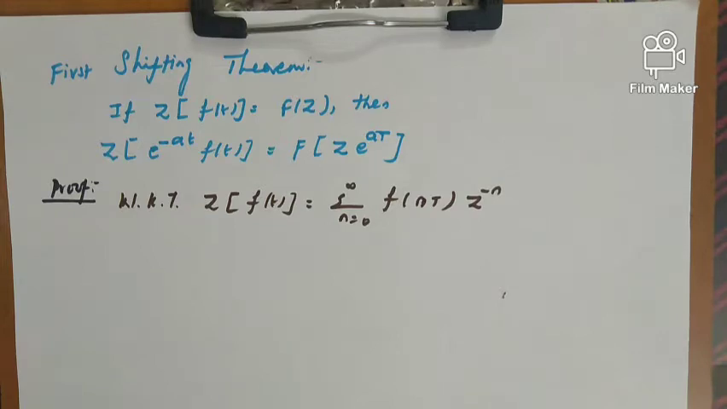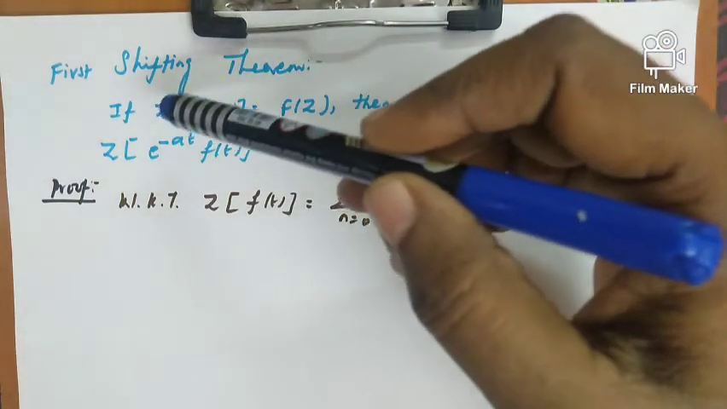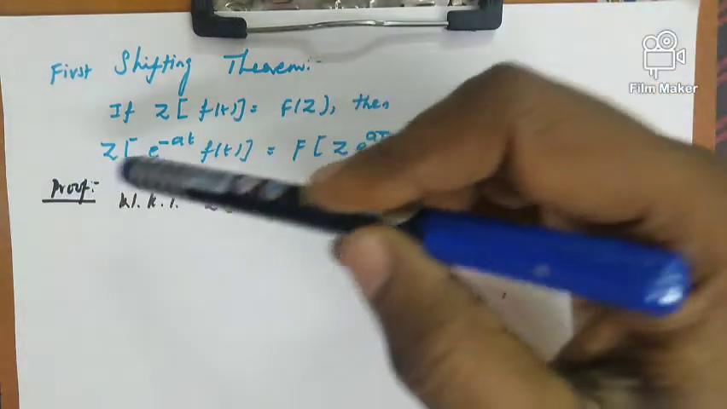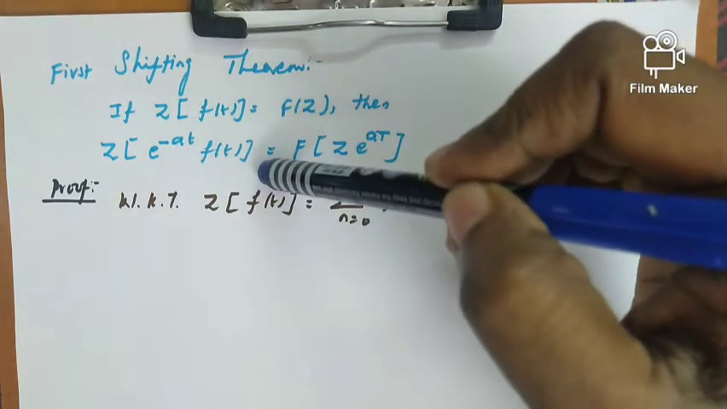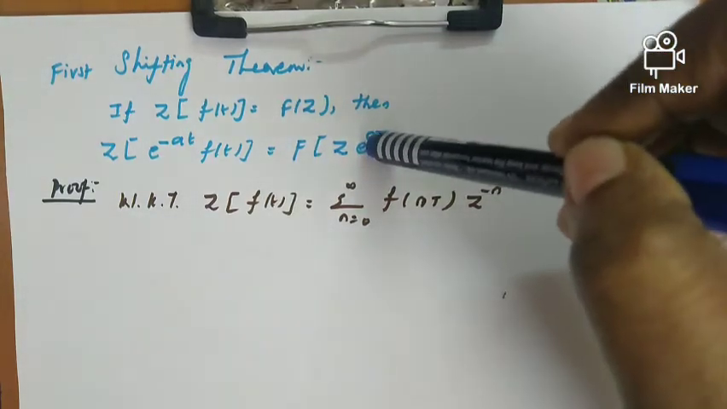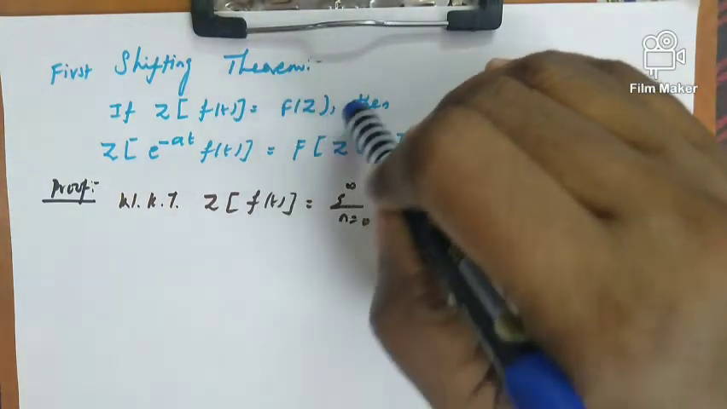In this video we are going to see the first shifting theorem under Z transform. The statement of the first shifting theorem is: if the Z transform of f(t) equals F(z), then Z of e^(-at) f(t) equals F(z e^(at)). This is the statement of the first shifting theorem. Now we are going to prove the theorem.